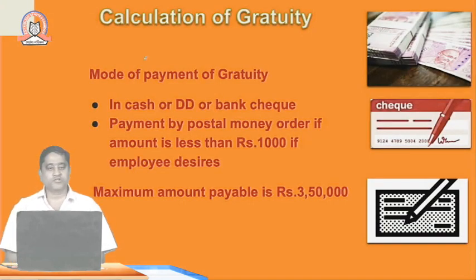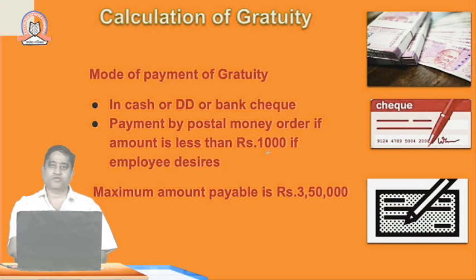Coming to the modes of payment of gratuity, as mentioned in the act, it can be paid by cash, DD or bank cheque, or, as we are now in the digital payment system, through IMPS, net banking or any other mode provided by the Negotiable Instruments Act 1881.